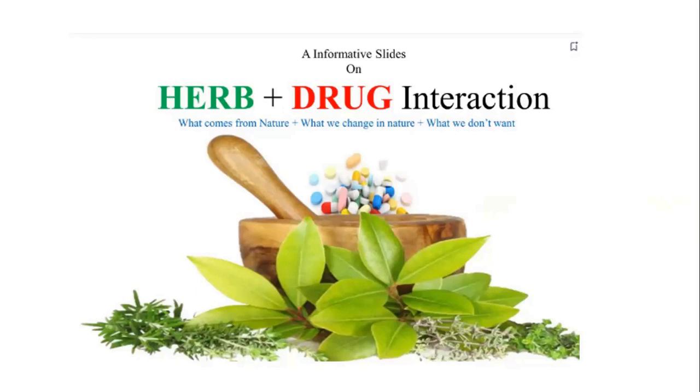What is a herb? That is the material which is obtained from nature, that we call a herb. Drug means what? Why are we going to take the drug? When you suffer from any disease condition, then we take the drug. Means when our body is not functioning properly, we want that body to function normally.